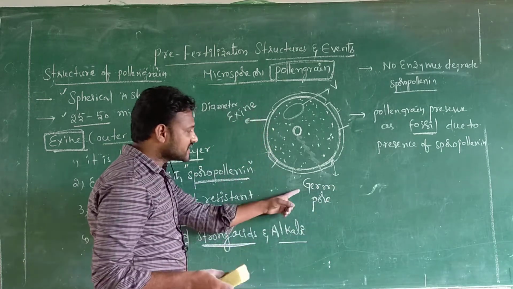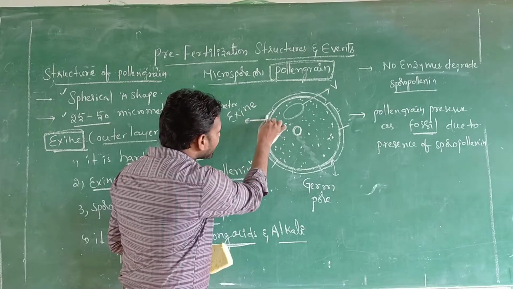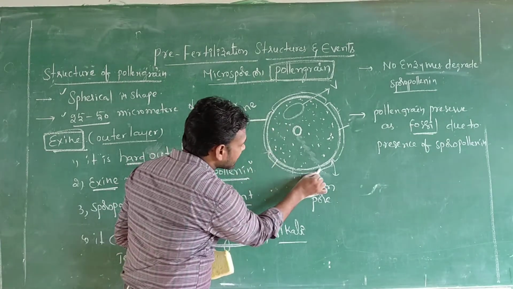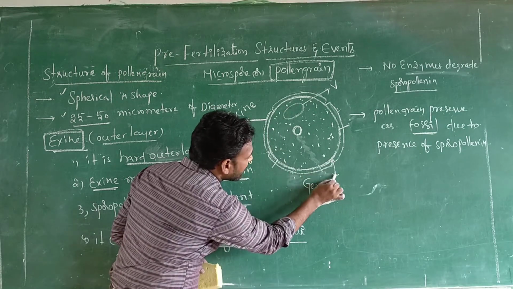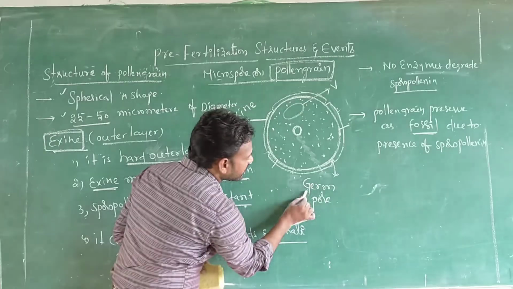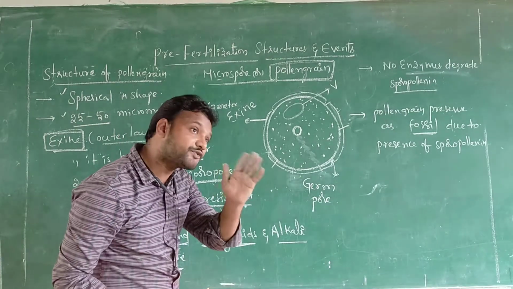Sir, very easy one. This is the outer layer. The outer layer is not continuous, sir. Some interruptions are there. These interruptions or holes are known as pores, known as germ pores. Why are they formed, sir?